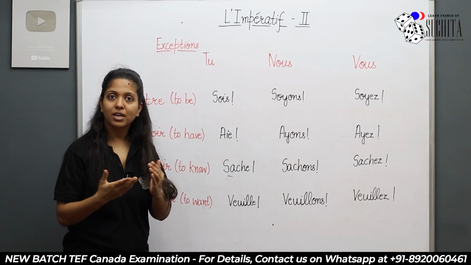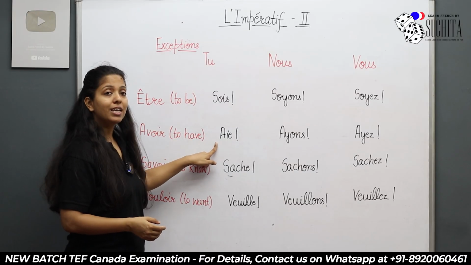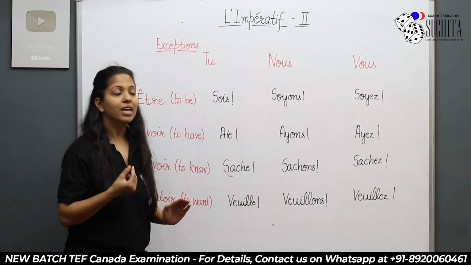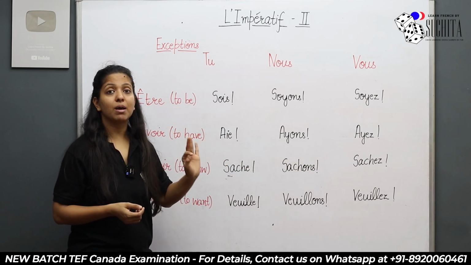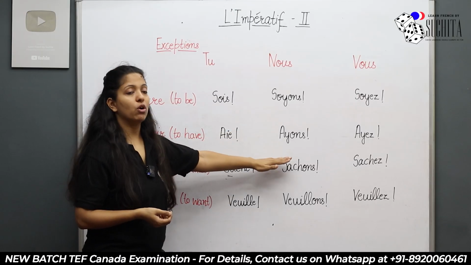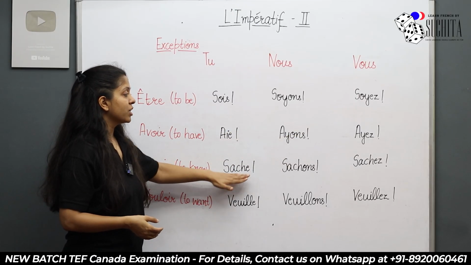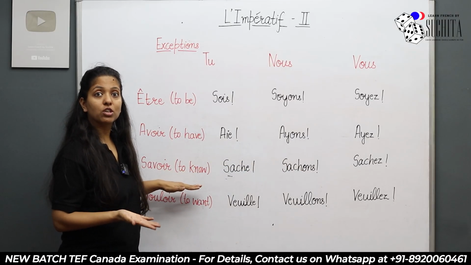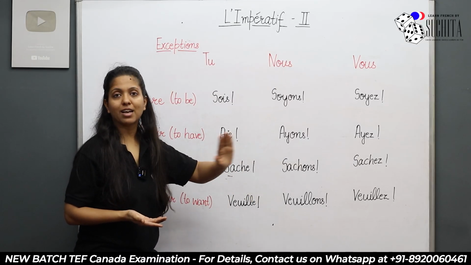This is an exception. The next exception is the verb avoir. Aie, ayons, ayez. Repeat after me. Aie, ayons, ayez. And this does not resemble the present tense. These are exceptions. The next is the verb savoir, which means to know. Sache, sachons, sachez. So the conjugation in the imperative form is sache, sachons, sachez.